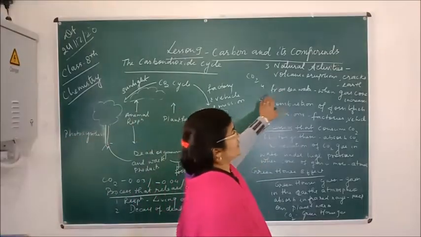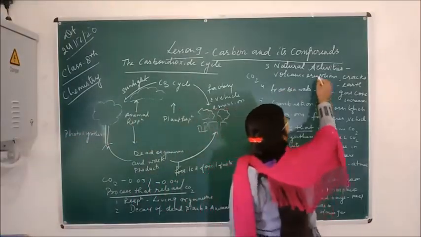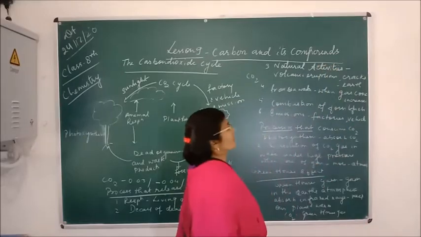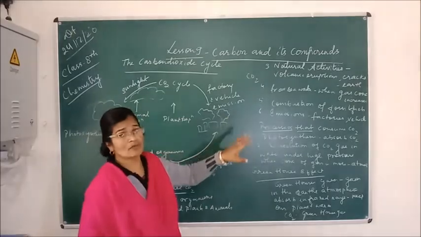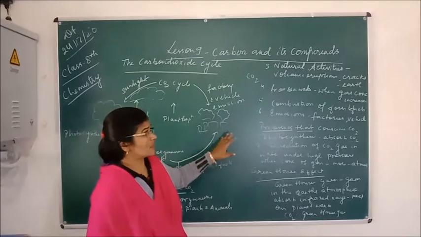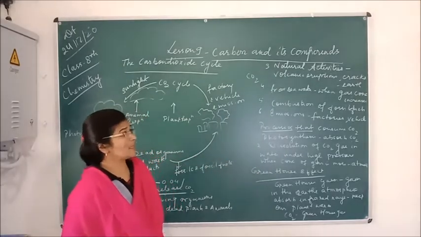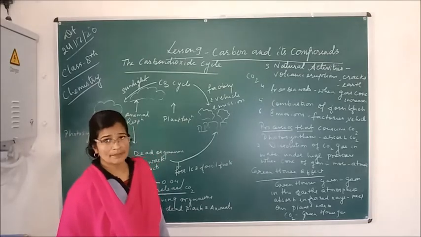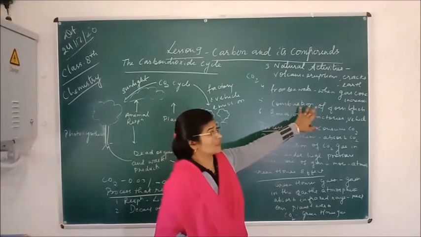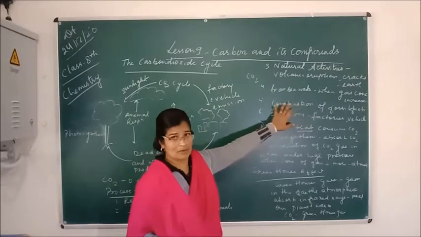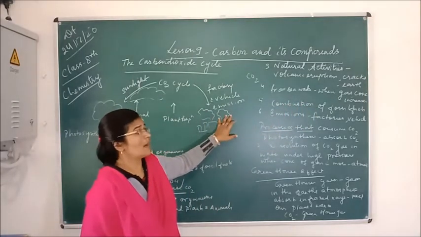Third is natural activity. Natural activities like volcanic eruptions, or sometimes a crack on the earth's crust. Whenever there is a volcanic eruption or a crack on the earth's crust, they also release carbon dioxide gas in a large amount, and it goes into the atmosphere. Next is seawater. When the gas concentration increases, carbon dioxide gas is also released into the atmosphere.